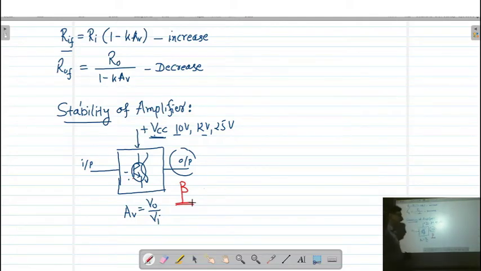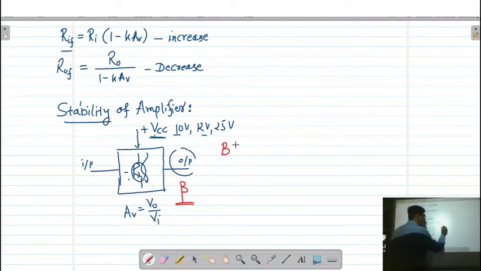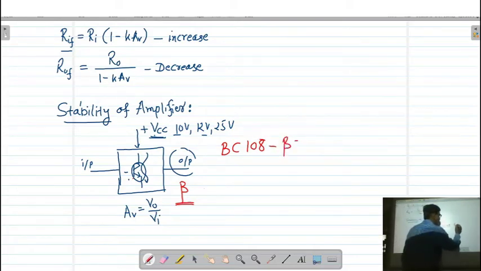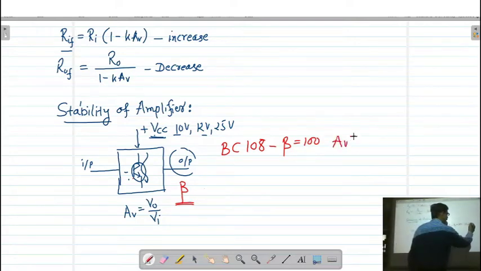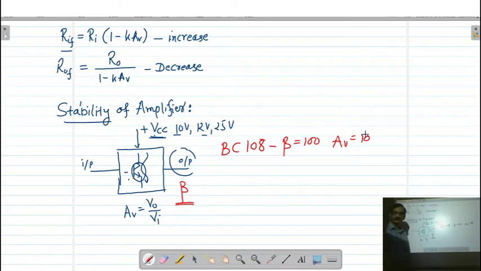Remember, let us say in my amplifier I am using a transistor BC108, and that transistor has a beta equal to 100, and we are calculating a gain. So let us say in that case the gain of the amplifier is 10. Now anyhow this transistor is damaged, so I have to replace the transistor with a newer one.